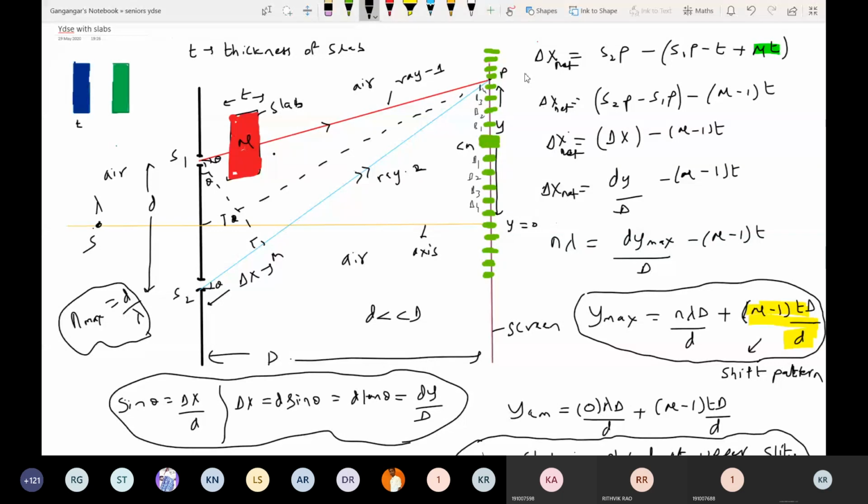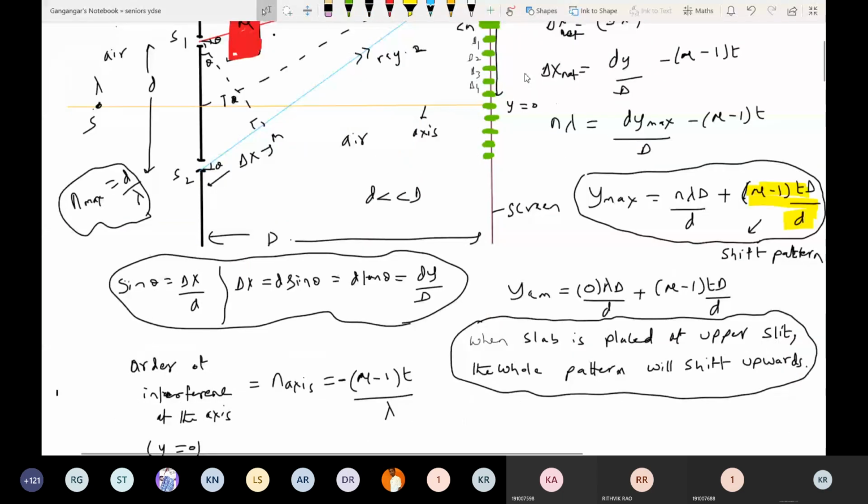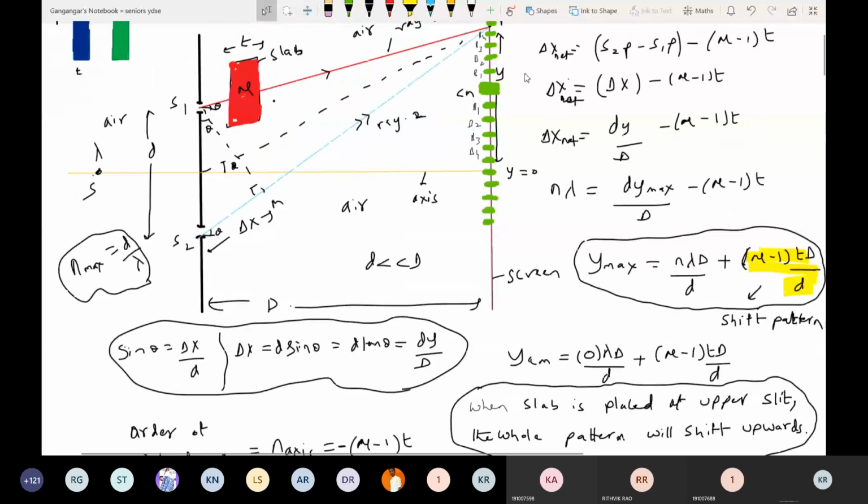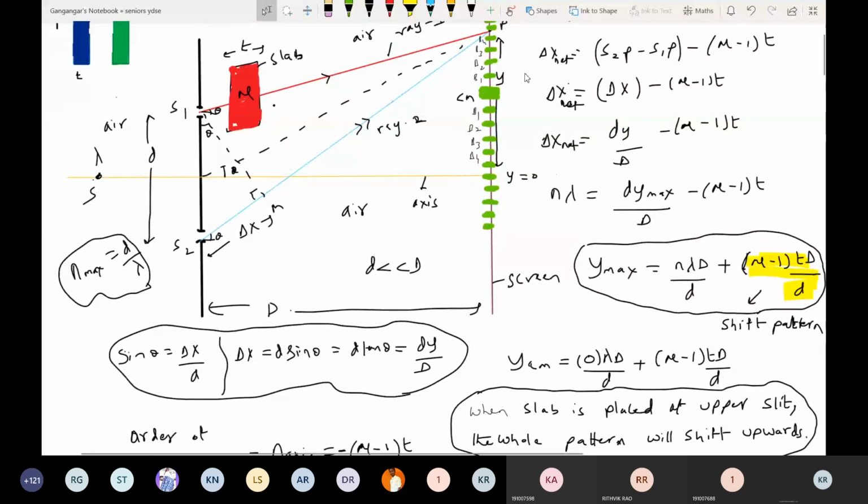Okay, now what is the order of interference exactly opposite to slit S1? So I want this. Here, for namesake, I wrote n1. Any order it can be. How to calculate that? In the expression for y max, here what you should do is write plus d by 2, because y equal to 0 you're mentioning. If you measure y upward, it is positive. If you measure y downward, it will be negative.